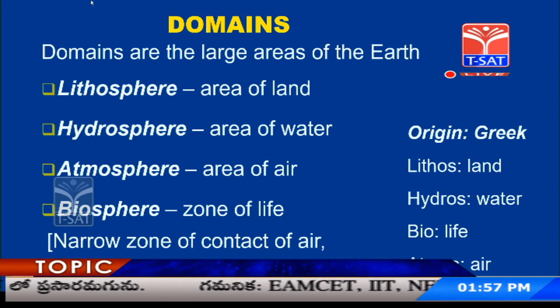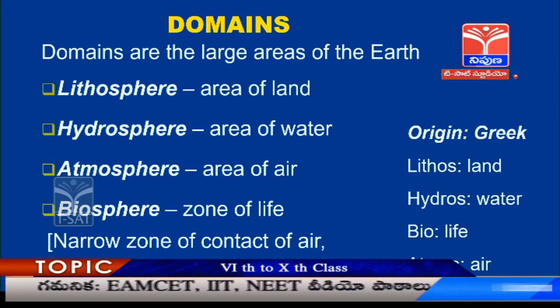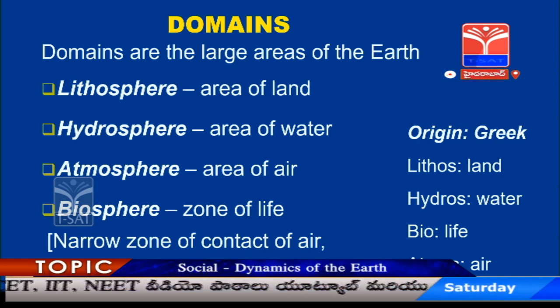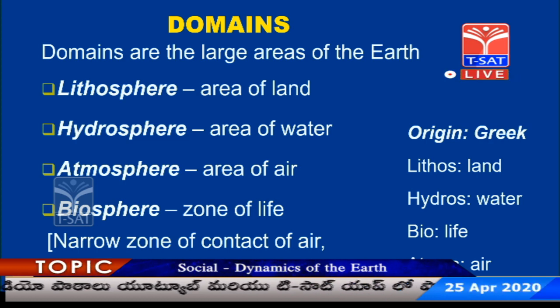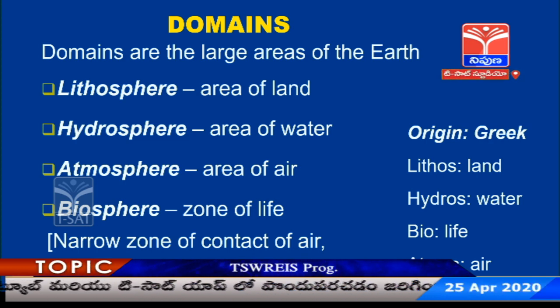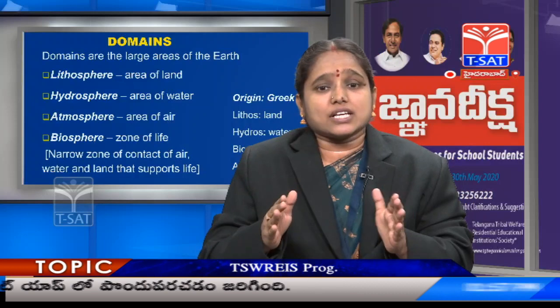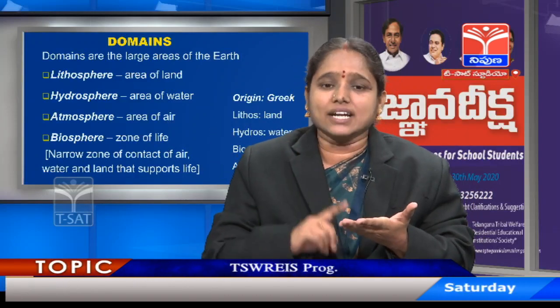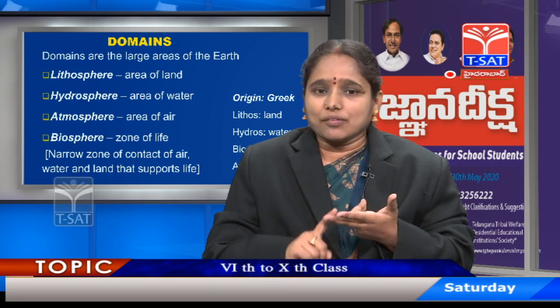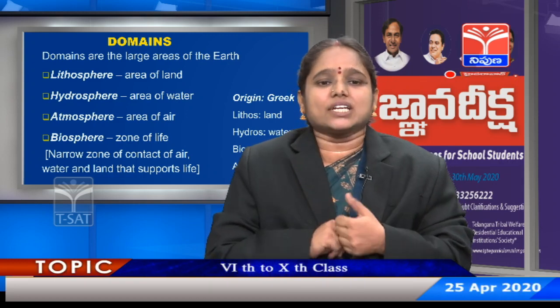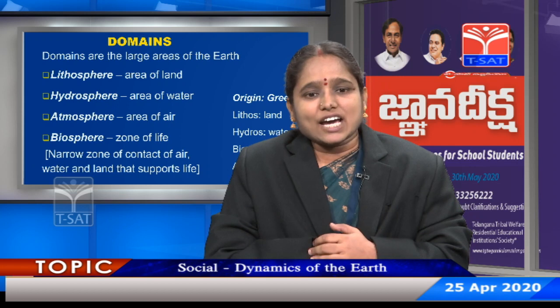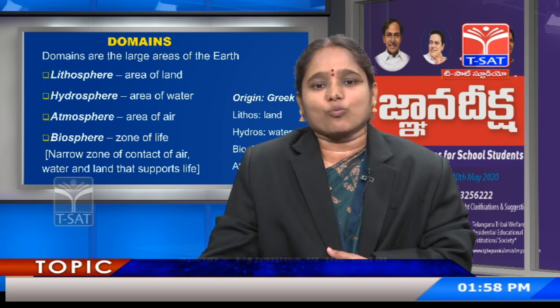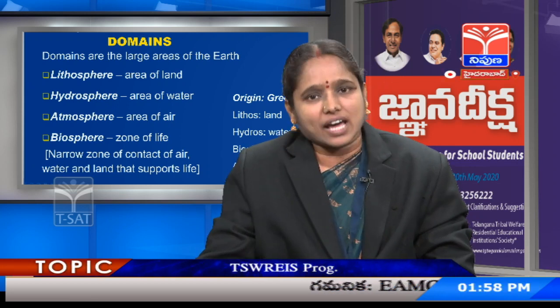So lithosphere, as the name suggests, is the area of land, hydrosphere is the area of water, atmosphere is the area of air, and biosphere, we have to wait here because biosphere is not constrained to a particular region. Biosphere is the whole zone of life which exists in all the three: on land, inside the water, even inside the air. That's why we need to define biosphere as the narrow zone of contact of air, water and land that supports life.